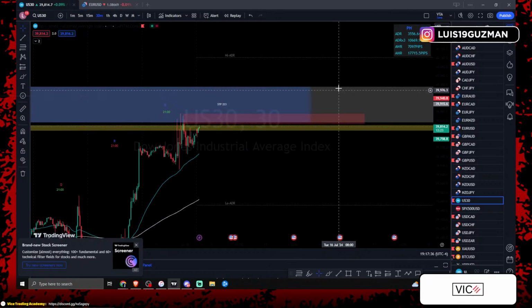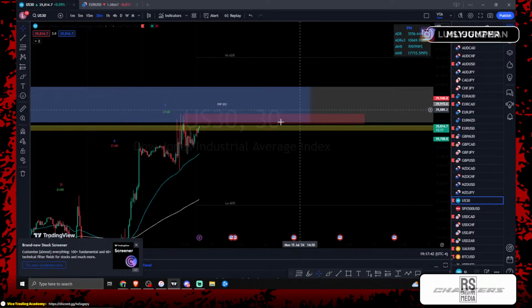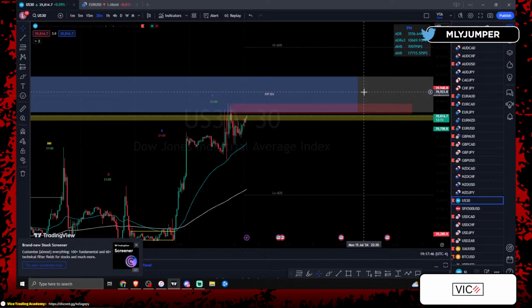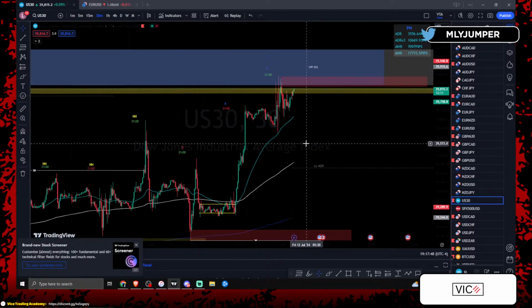Everything is color coordinated. So the gray box is the daily time frame, the blue box is the 4-hour time frame, the red box is 30 minutes. So we know that right now every single high is in the same spot. The daily high, the 4-hour high, and the 30-minute high is in the same spot.